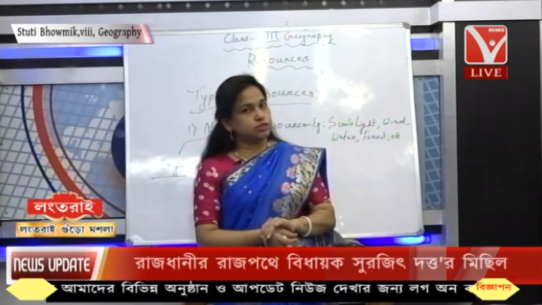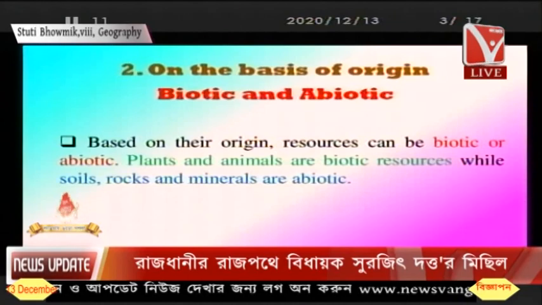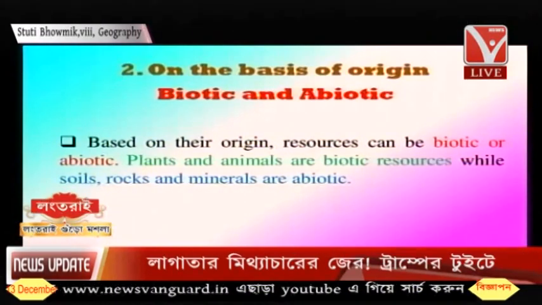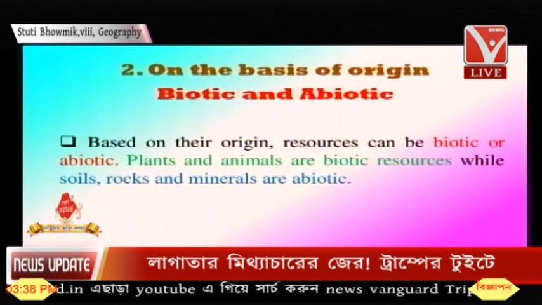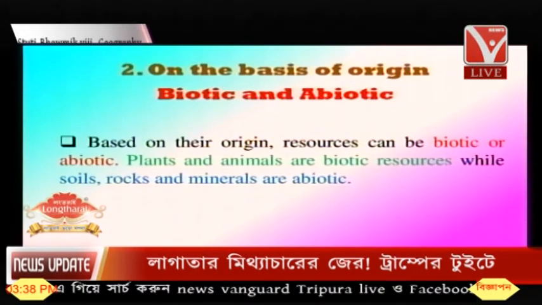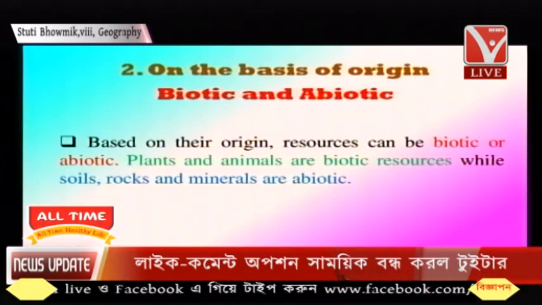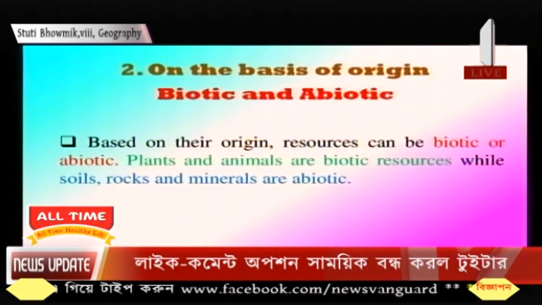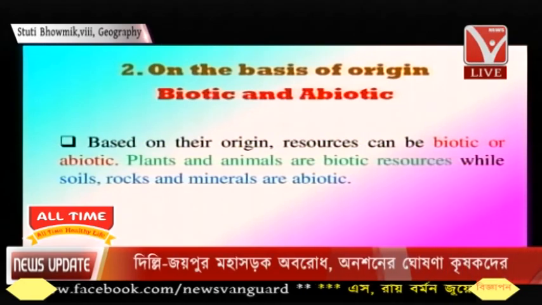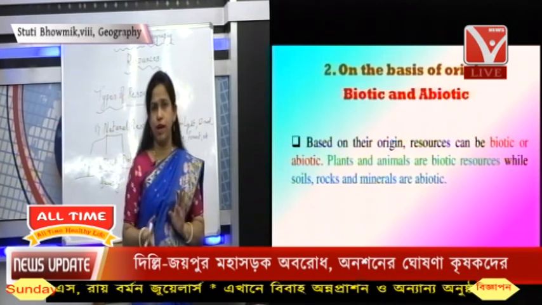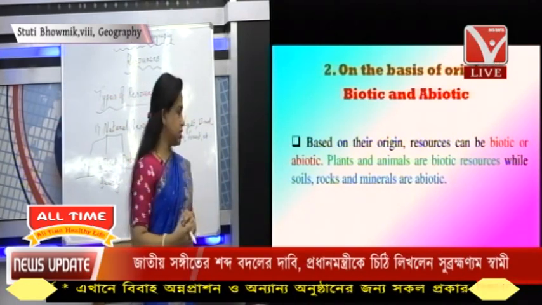And abiotic resources are all kinds of resources which do not have any life in them. So plants and animals are biotic resources, while other natural resources like soil, rock, mountains, valleys and all these things are abiotic resources, but they don't have any life in them.